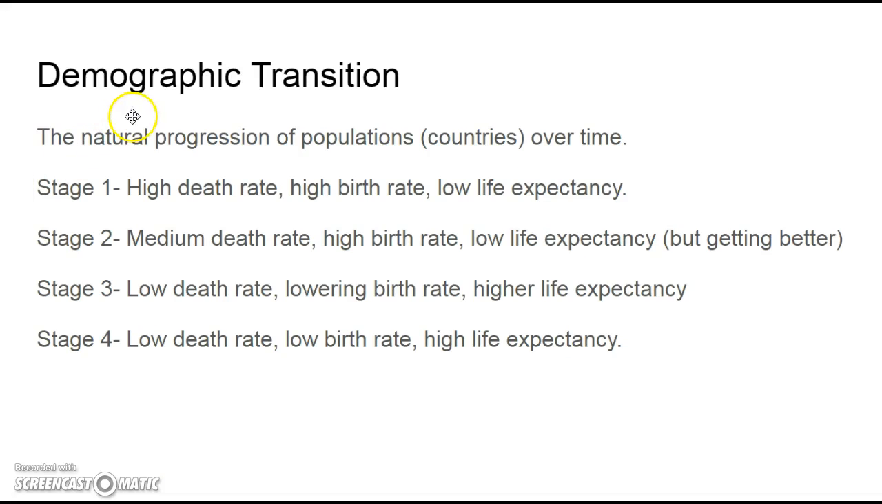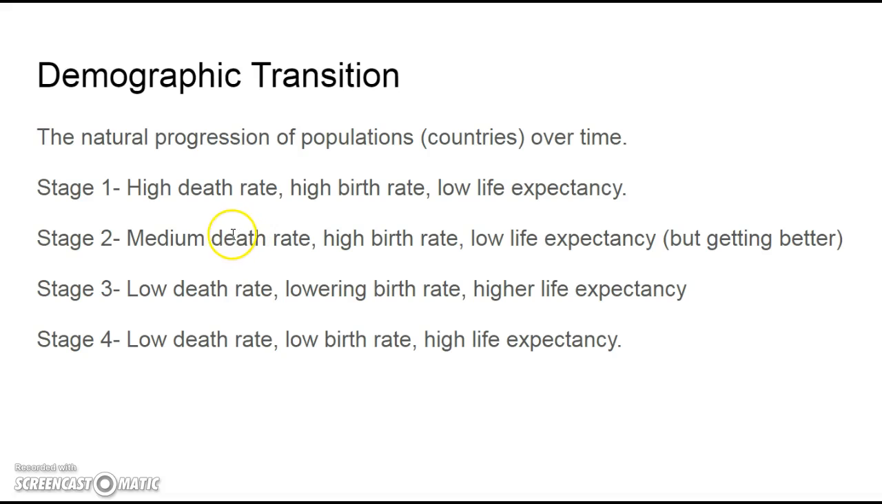So when we look at this, these are called demographic transitions. Remember, demographic means population, transition just means change. So it's the natural progression of populations over time. So stage one, we're lucky to say, is there's no country in this anymore, but very high death rate, high birth rate, low life expectancy. So these were the countries, like the United States in the 1700s. A lot of people being born, but they're not living very long.